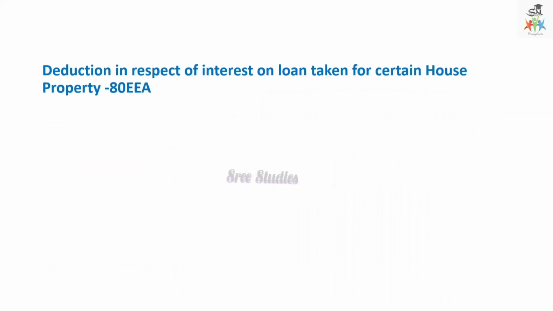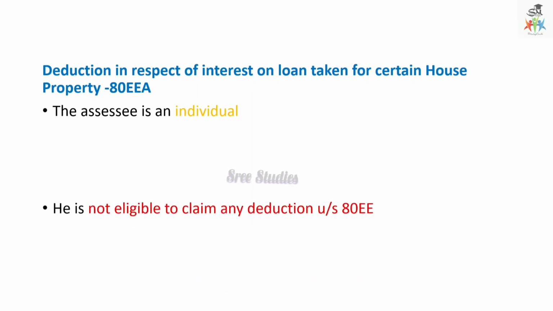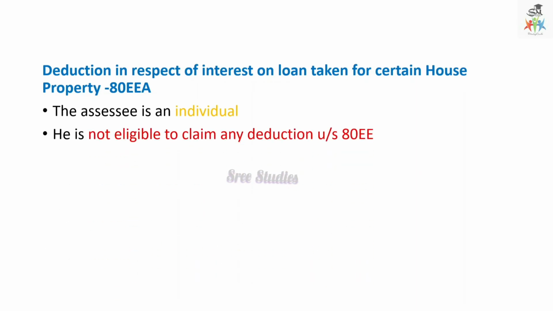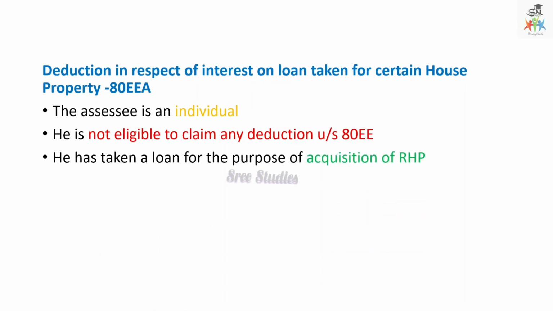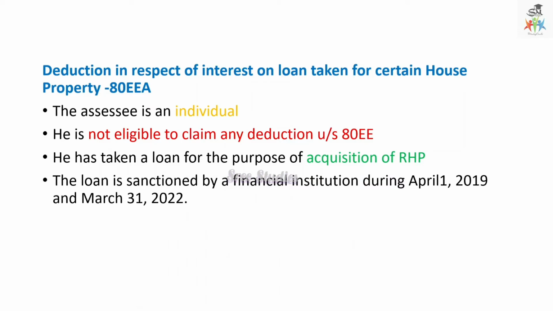And the next one is deduction in respect of interest on loan taken for certain house property, 80EEA. So the assessee is only an individual assessee who is not eligible to claim the above deduction, that is 80EE, then they can avail this deduction 80EEA. The loan has to be taken for the purpose of acquisition of residential house property, and the loan is sanctioned between 1st April 2019 to 31st March 2022.